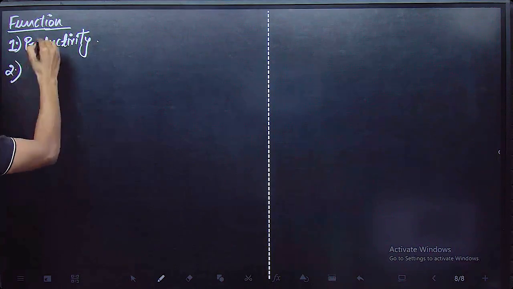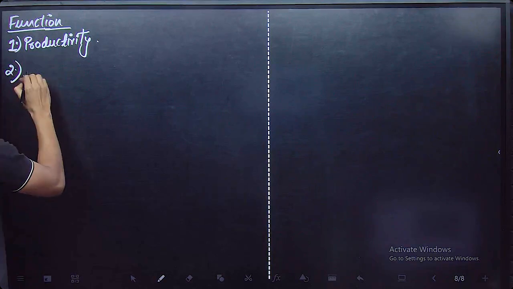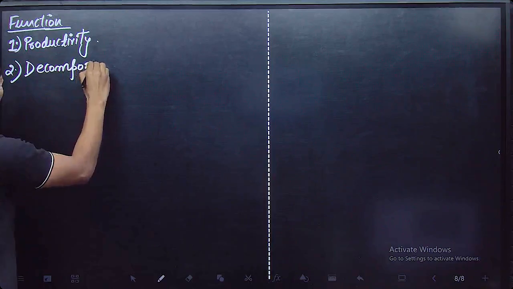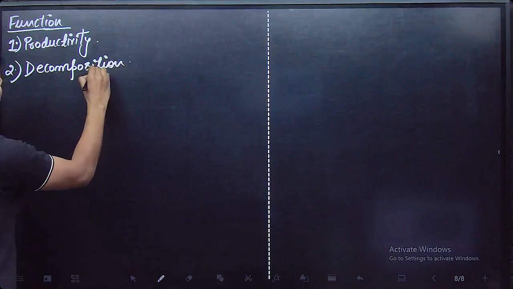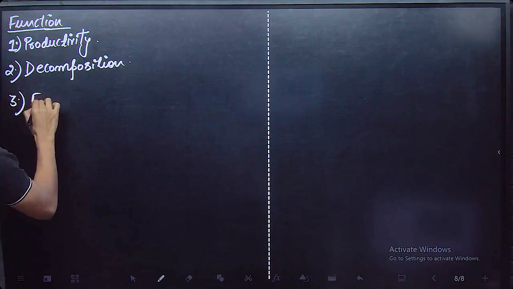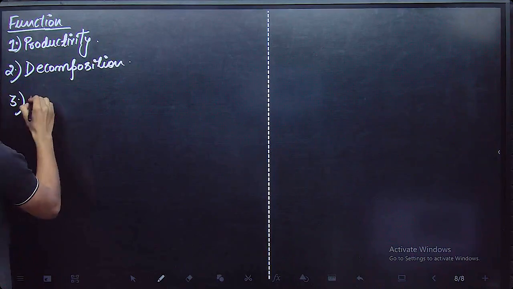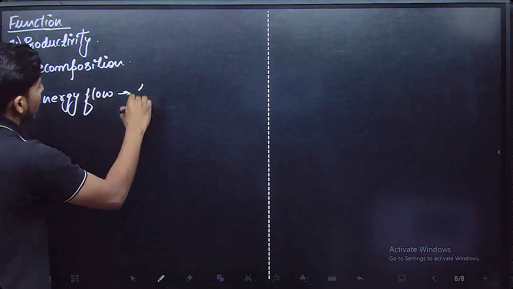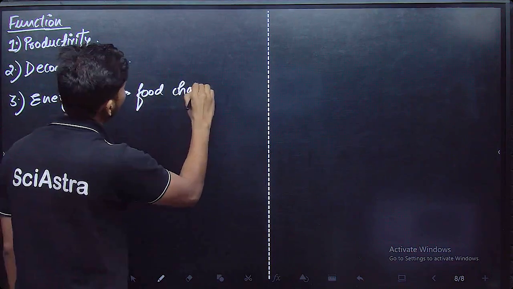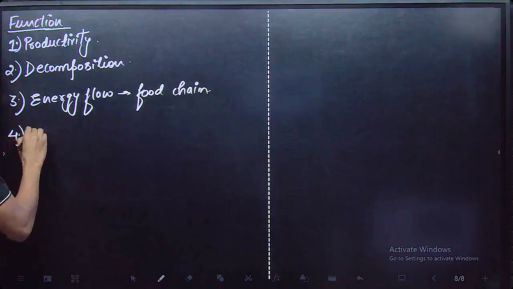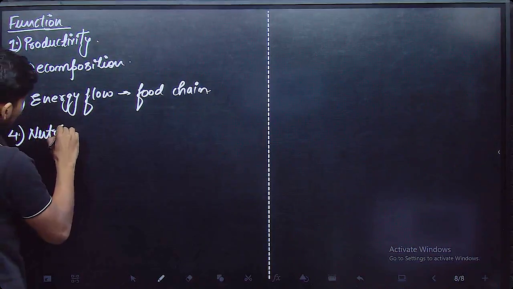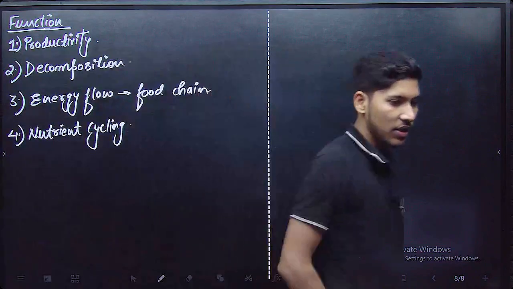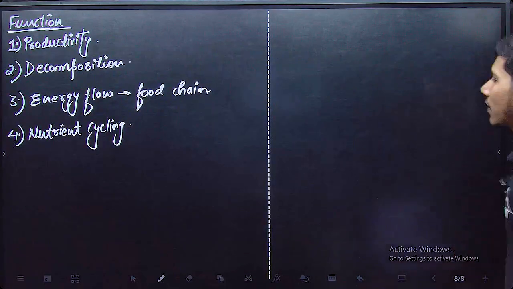Second thing is that if something is produced, then it is ultimately going to get decomposed. And we know that energy flows from one organism to another via food chain. Energy flow happens via food chain. And fourth thing is nutrient cycling. Now, first let's begin with productivity.